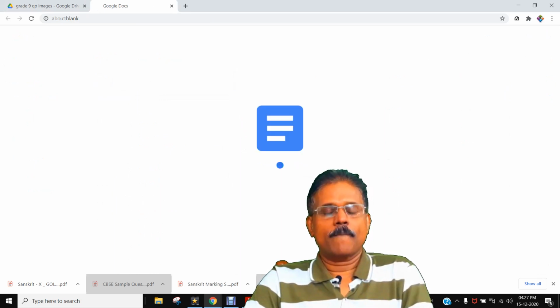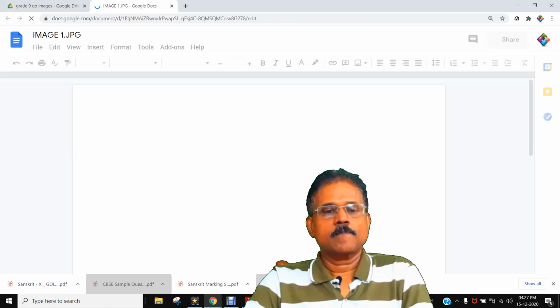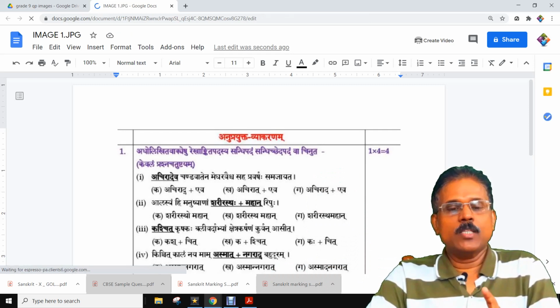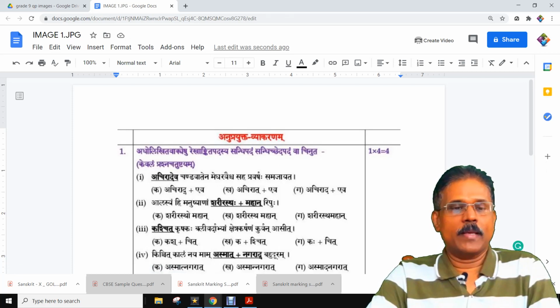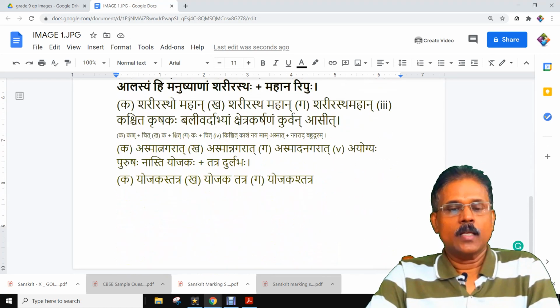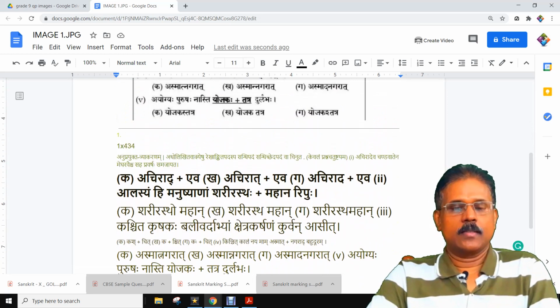Now it is opening. See, the image we tried to open, that image we can see at the top of this page. This is Google Docs, but just below this, see that it is converted into Sanskrit. This is the converted format.